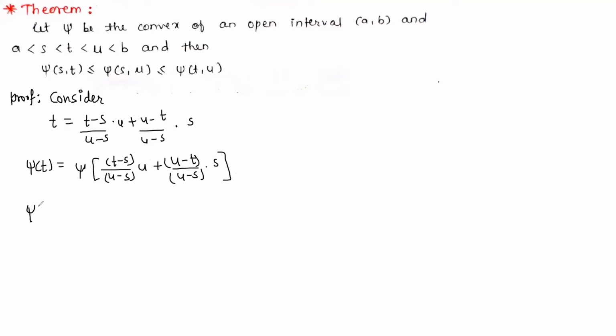So psi of t is less than or equal to t minus s upon u minus s psi of u, plus u minus t upon u minus s into psi of s. The reason is since psi is a convex function.